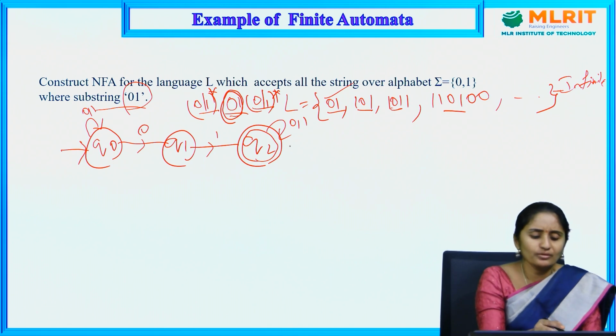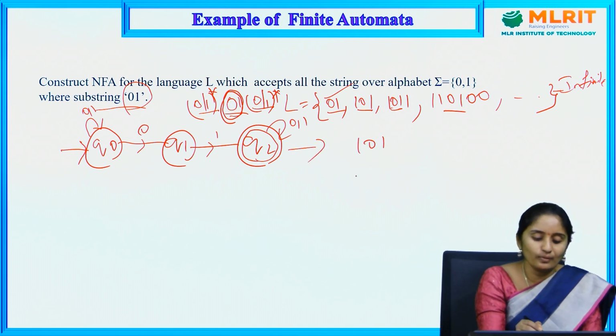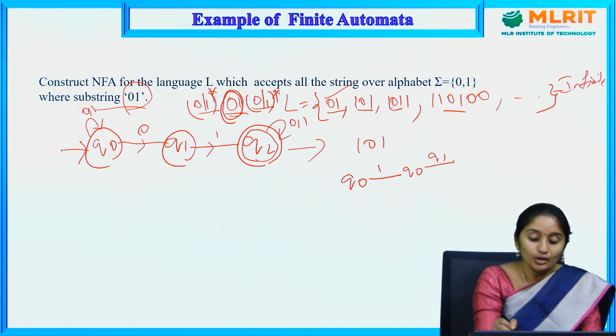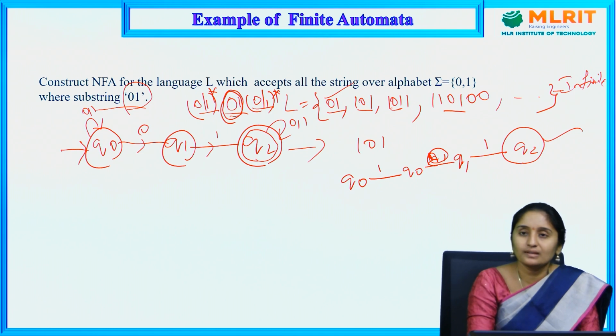Based on this diagram, it accepts 1011. Check it: 1, 0, 1, 1. Q0 on 1 moves to Q0. Q0 on 0 moves to Q1. Q1 on 1 moves to Q2. So it is reaching my final state, which means the string is accepted.